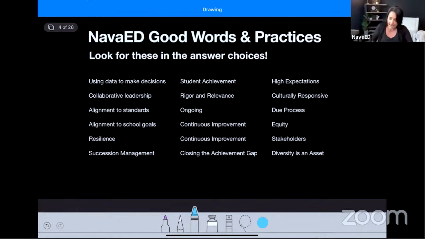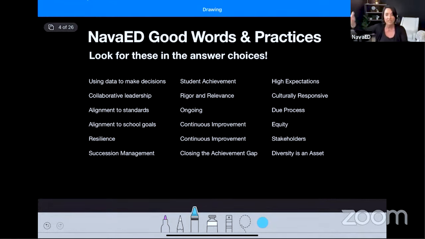Now, when I talk about any assessment, I always talk about good words and phrases you should be looking for in the answer choices. Now, there are also things you should be doing as an educational leader. It's not just about the test, but it's about becoming an educational leader. Now, these are pie in the sky situations.